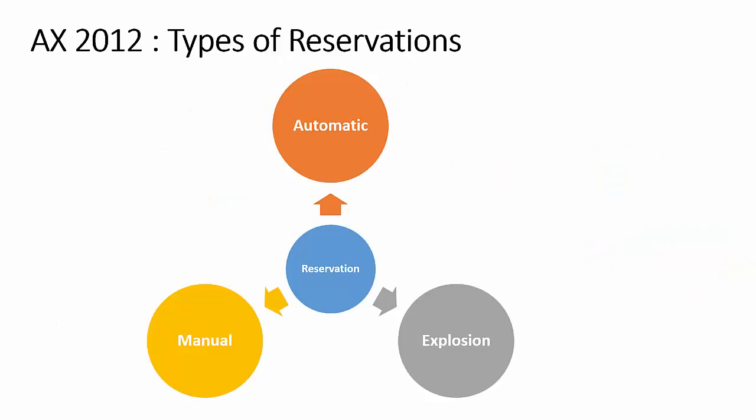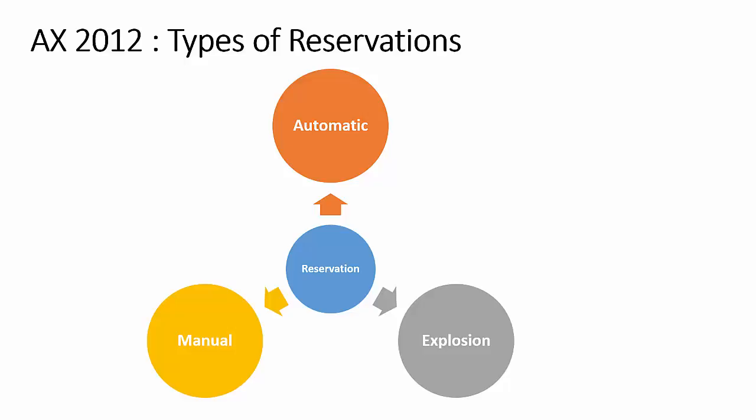There are 3 types of reservations available in AX 2012: manual, automatic, and explosion. Manual reservation is a suitable option for a company where order frequency is low and the company has enough manpower to perform the inventory reservation manually. However, if the company has a higher order frequency, manual reservation often proves to be a time-consuming task, and in this situation, automating the reservation process can result in a huge saving of time and at the same time can increase resource productivity.